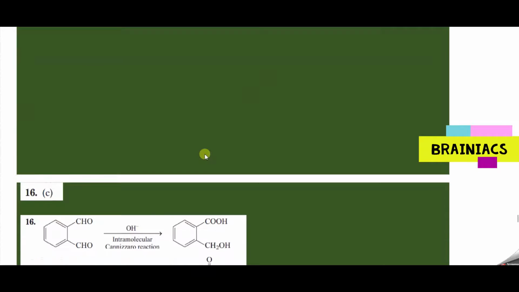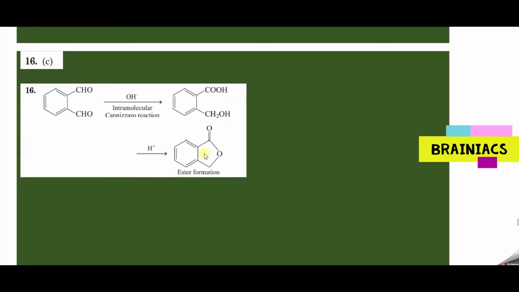So let's do it. Here you can see it's an example of an intramolecular Cannizzaro reaction. This is not that important for NEET, but I am just telling you. In this case, you will have nearby CHO groups, and both of them will not have alpha hydrogen. In intramolecular Cannizzaro, one will be reduced to alcohol and the other will be oxidized to acid, since both are similar.